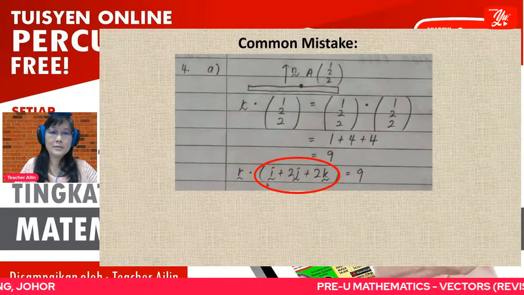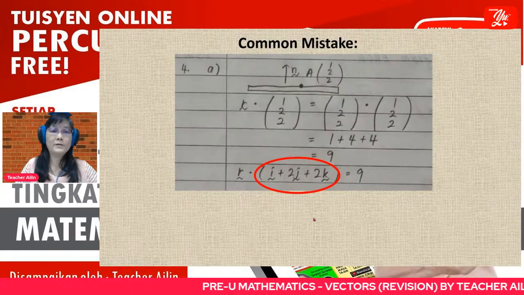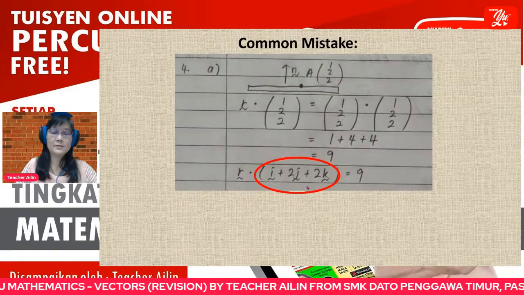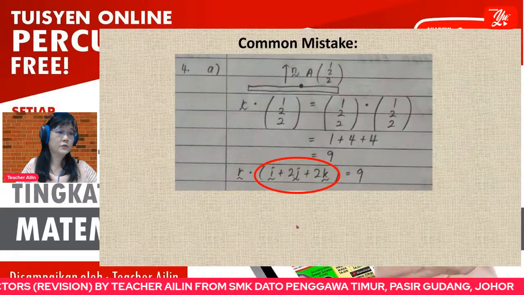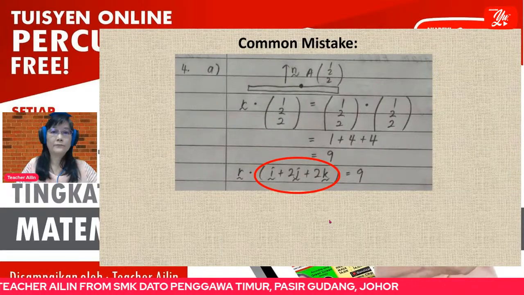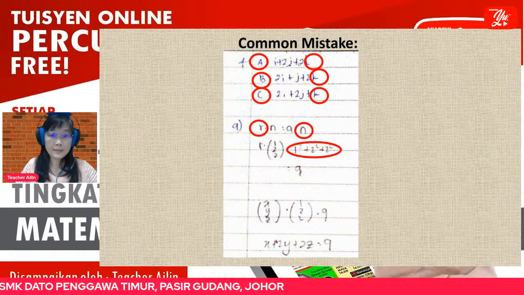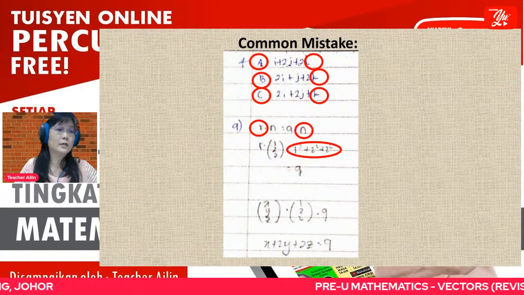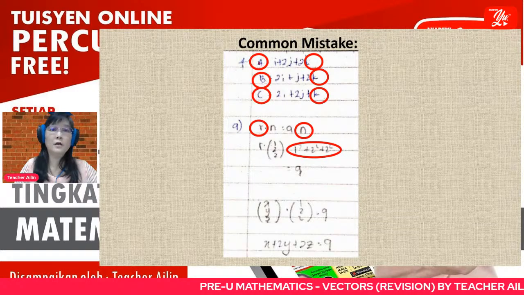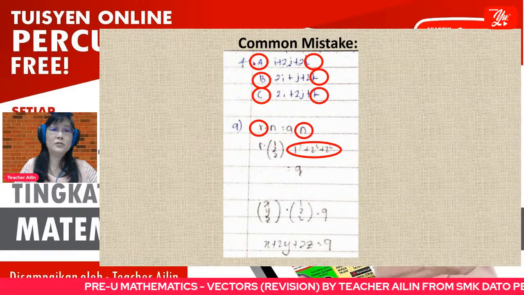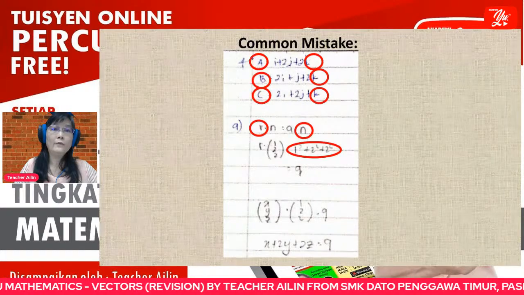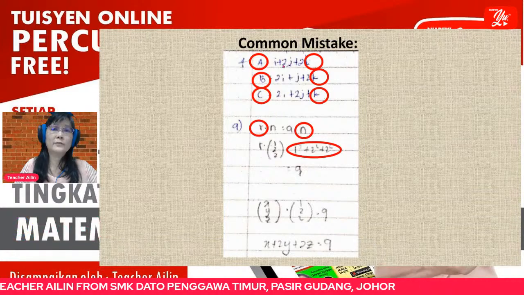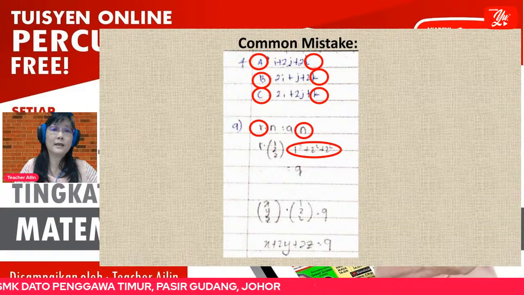Yeah. This student gives the answer in i, j, k. No, because the question asks for Cartesian equation. So you cannot give your answer this way. So this is not your answer. All right. You should change to Cartesian form. Then another common mistake is here. Another one is when you want to mention the position vector, please use OA with an arrow on top. Don't use only A. Okay, every time you want to represent a vector, please use an arrow.